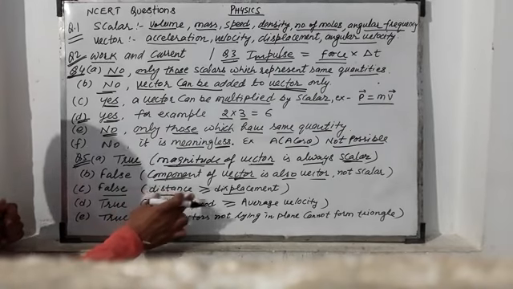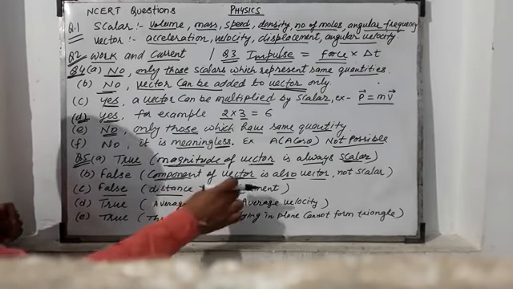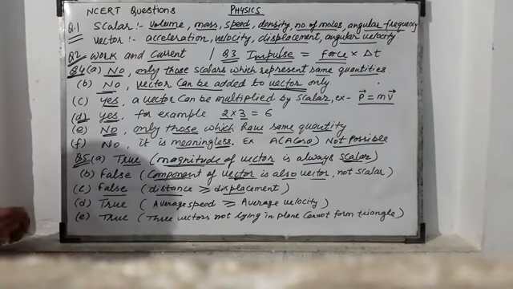Otherwise, distance is always greater than displacement because distance is the total path length, the actual path, and the displacement is the shortest distance.